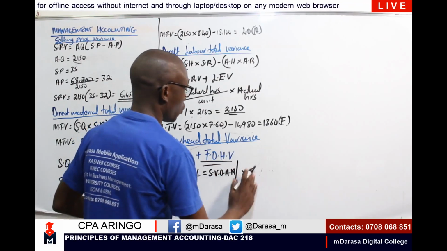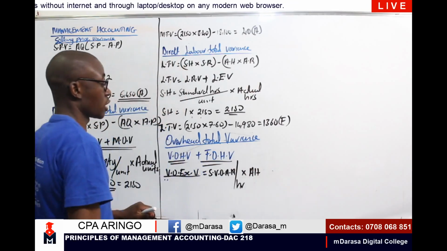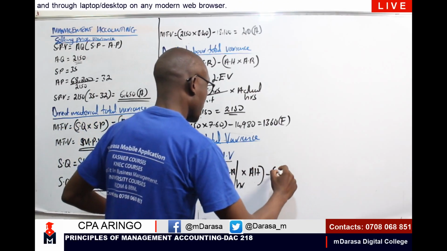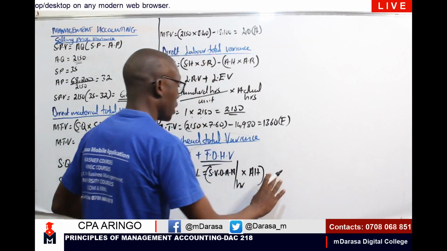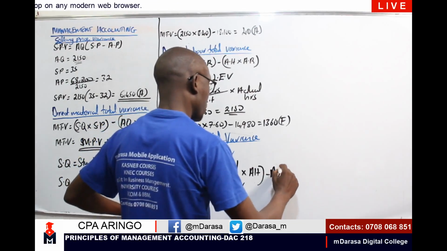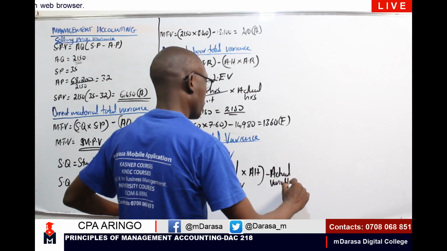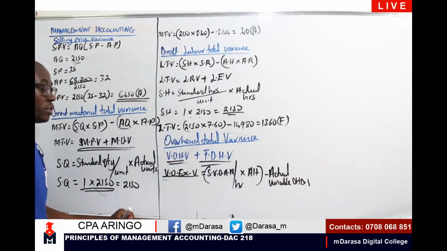I multiply by what? Our actual hours. In this case, we less what? Our budgeted variable overheads. We less our actual variable OHDs.